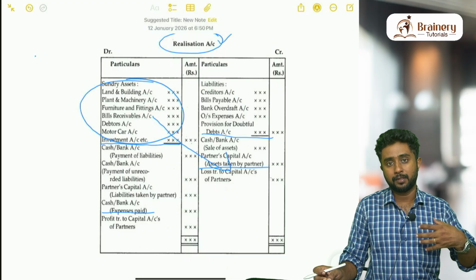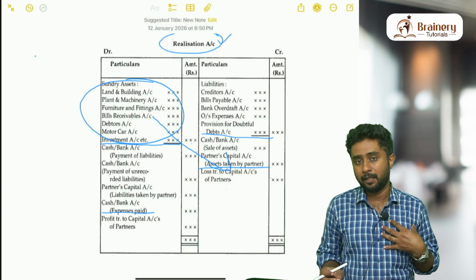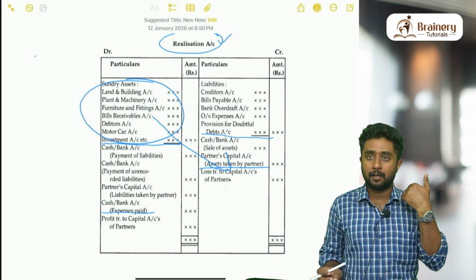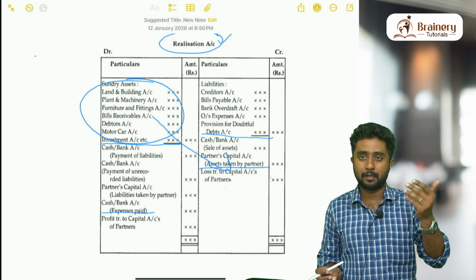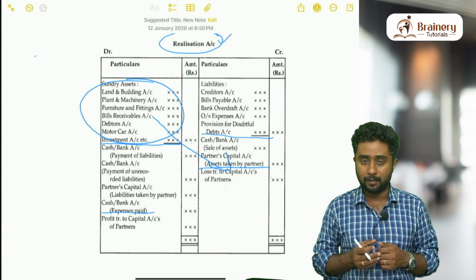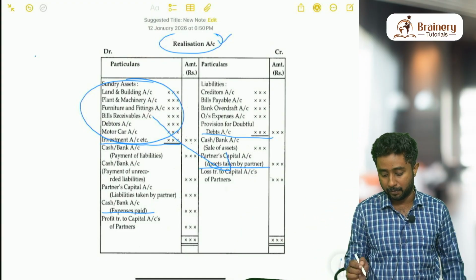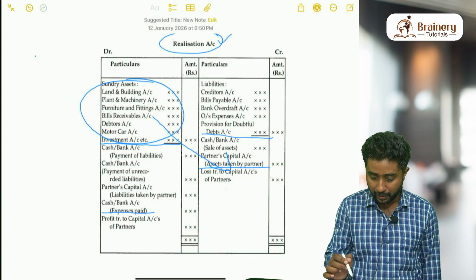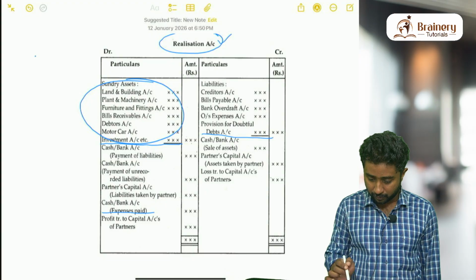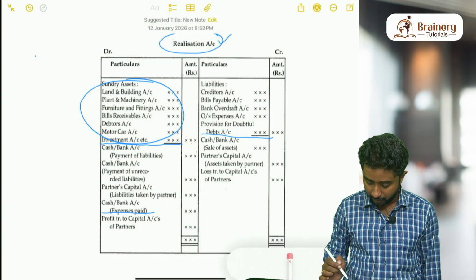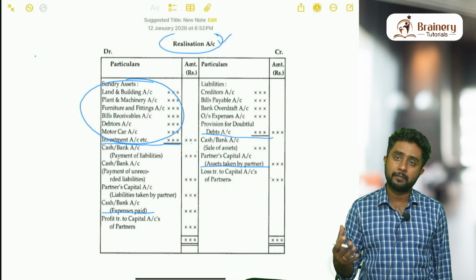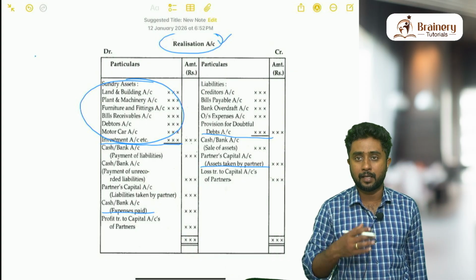In the place of by bank, we will be writing the partner's capital account name. Suppose I am partner A. If my name is A, I am the partner who is taking the furniture to my house for my personal use, but the furniture belongs to the business. Then my accountant will be writing by A's capital. That is the meaning of assets taken by partner here. As you can see, both are clearly mentioned here. So both ways you can record the sale of an asset or asset taken by the partner.